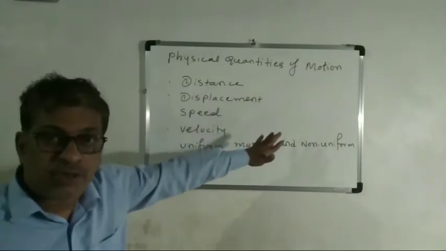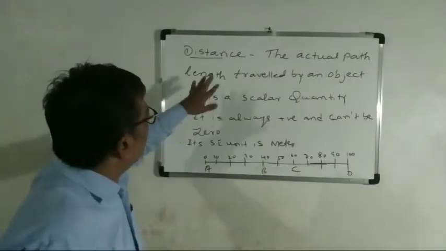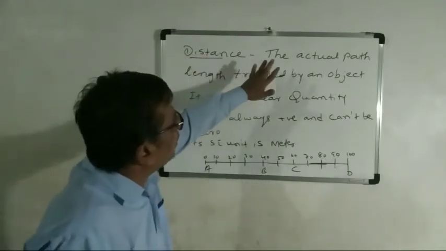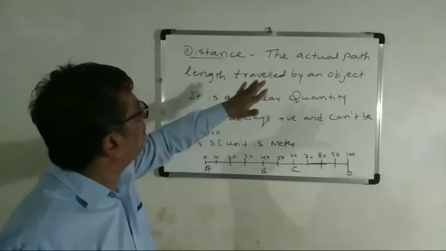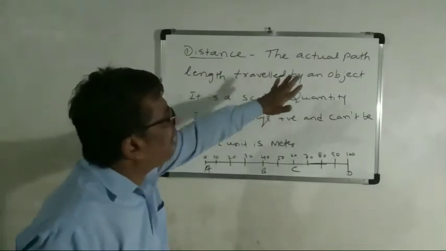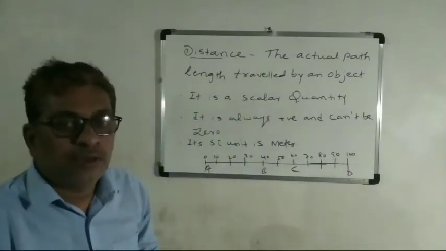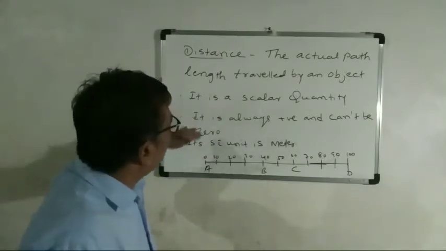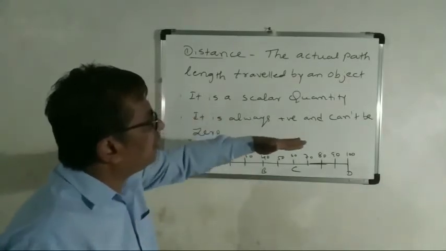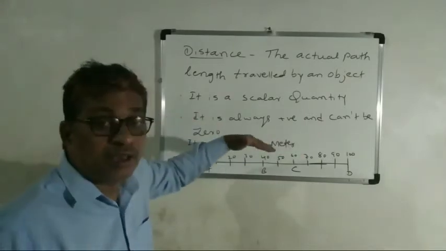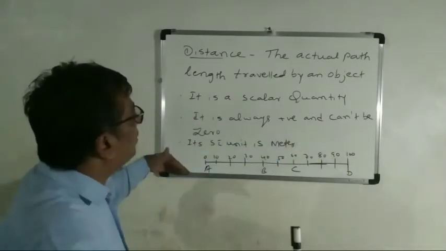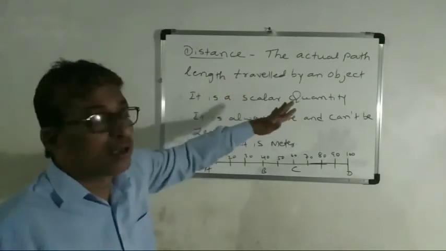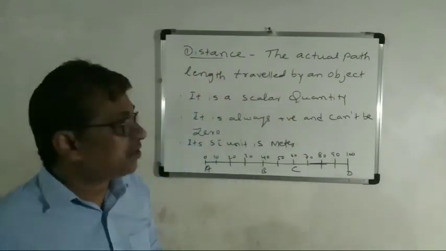Okay, students. So dear students, distance. What is distance? The actual path length traveled by an object. See, the object moves through a distance. The length of the path traveled by an object is called distance.